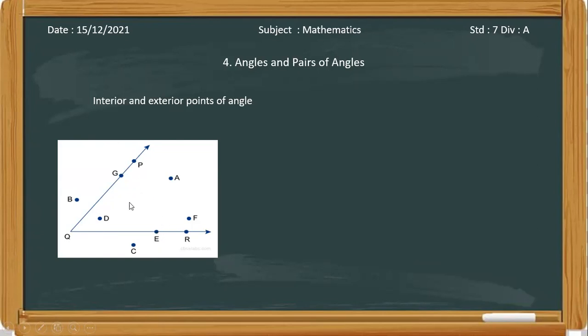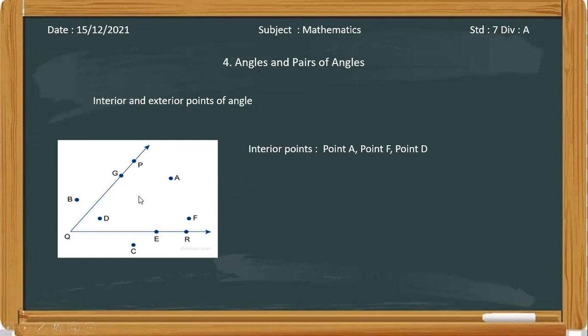Inside the arms of the angle, some points are there. Those points are called interior points. Here the interior points are A, F, and D. These points are inside the arms of the angle, right?